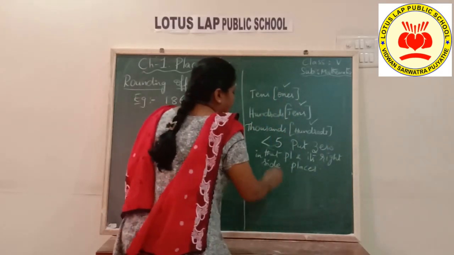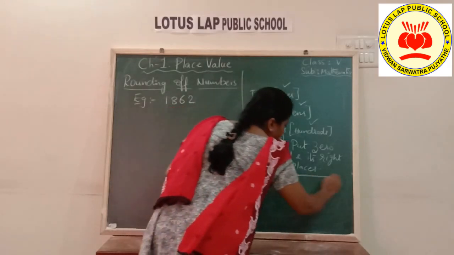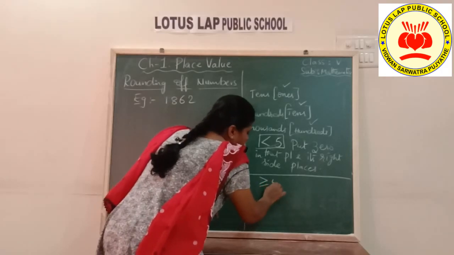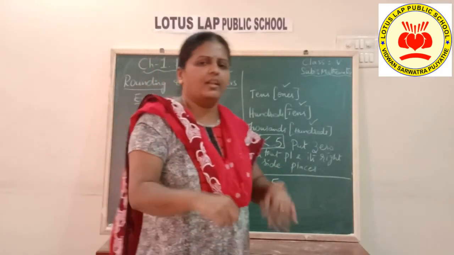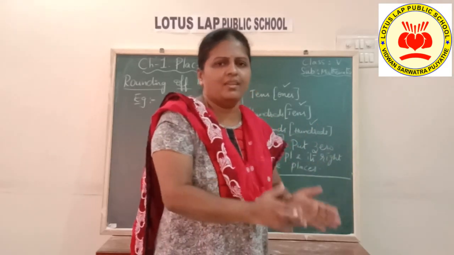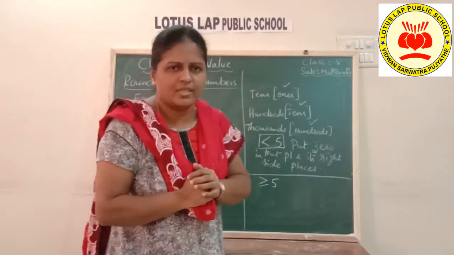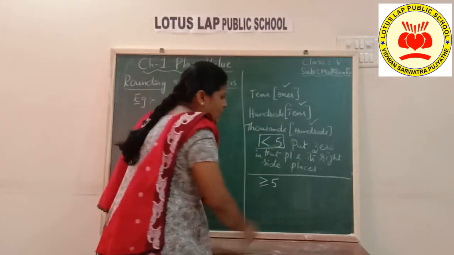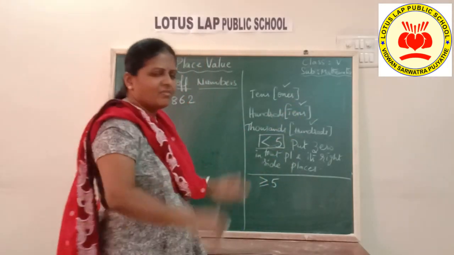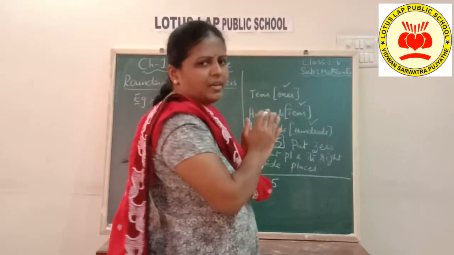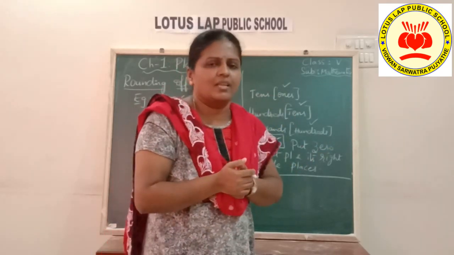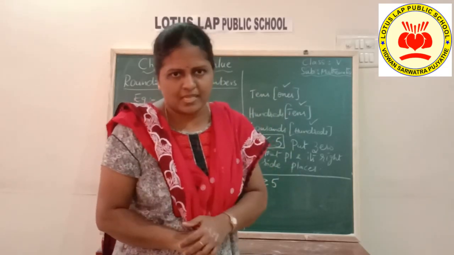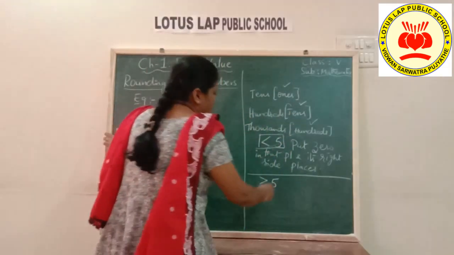That's all you are going to do, nothing else. And if the digit in these places is greater than or equal to 5, like 5, 6, 7, 8 and 9, single digit, what will happen? Anyhow, here also you are going to do the same thing, put 0 from that place and all its right side places. And what else you are going to do? You are going to add 1 to its immediate left side place, children.